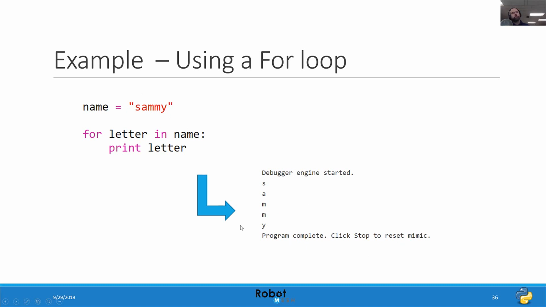So for loops are a little different. If you've used other languages like Java or C++, you're probably used to doing something like for int i equals 0, i is less than or equal to some number, i++ or something like that. So you have a bunch of conditions that you're testing for in your for loop. In Python, we're using an iterator instead. And again, if this is kind of a wild idea to you, there are going to be some examples on our YouTube channel of how to do this within Robot Mesh Studio. So don't freak out.